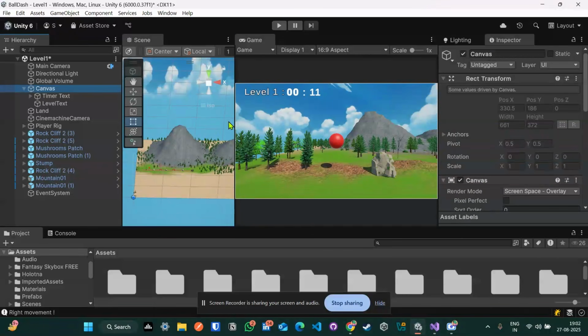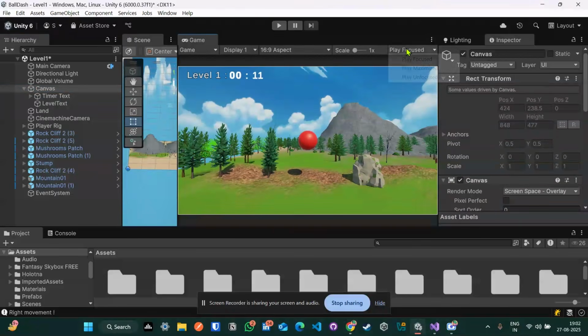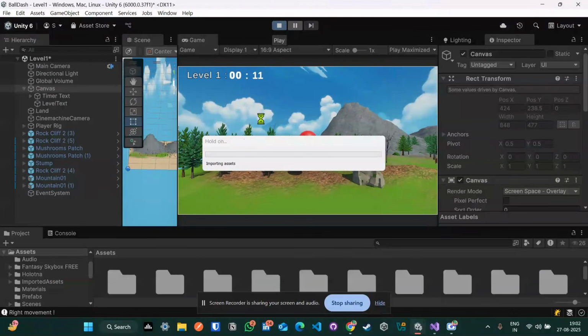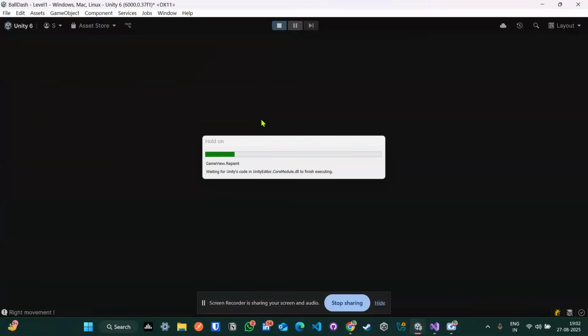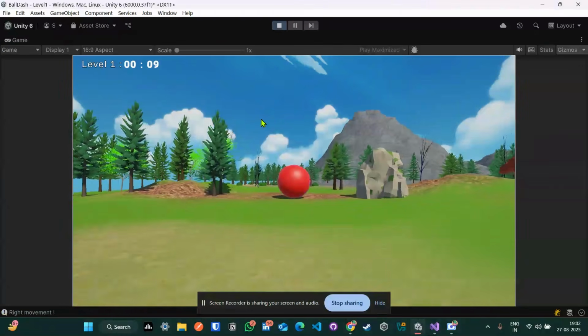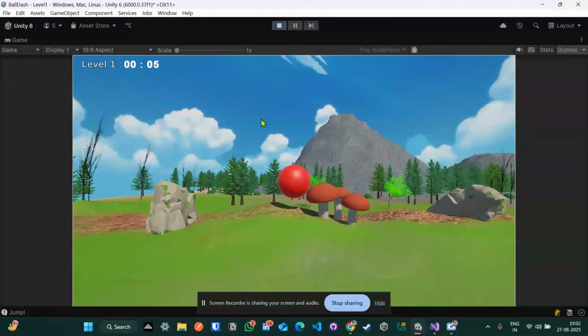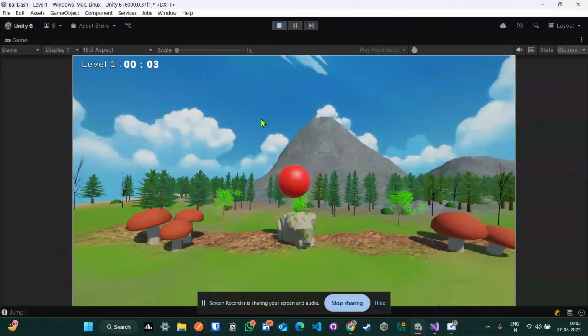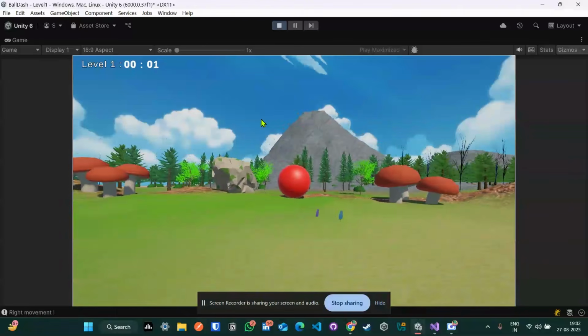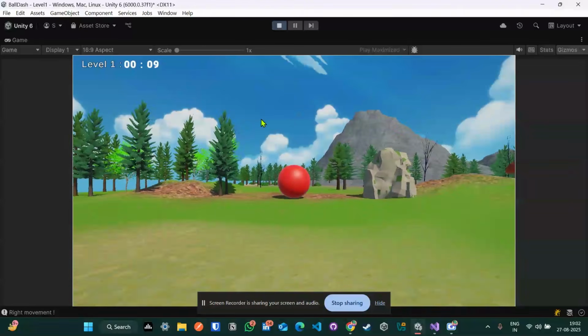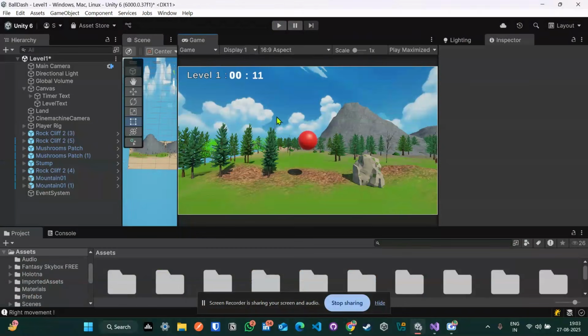How does it look? Well, it looks better than my previous devlog, play maximized. I've also added a sound effect. So let me show you. There you go. Reloads. If you cross 10 seconds, the game reloads.